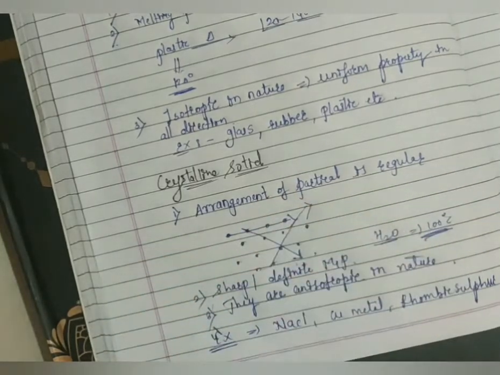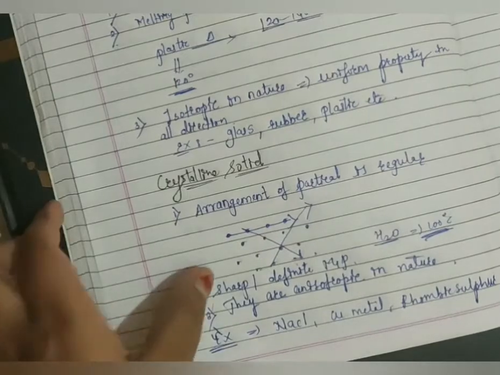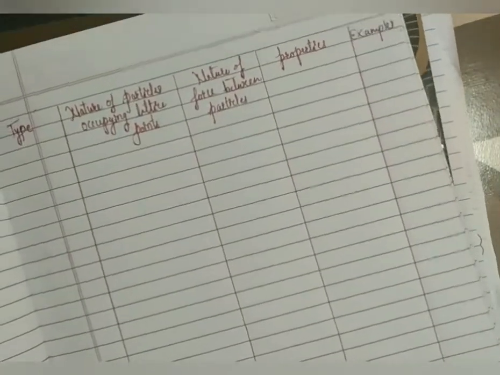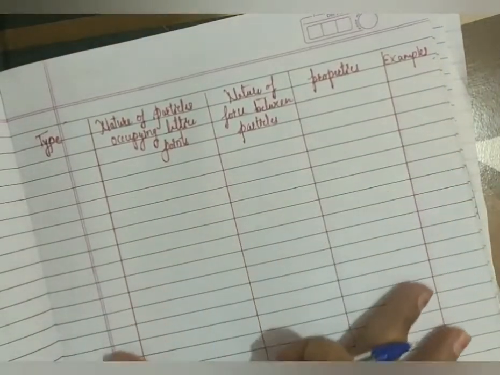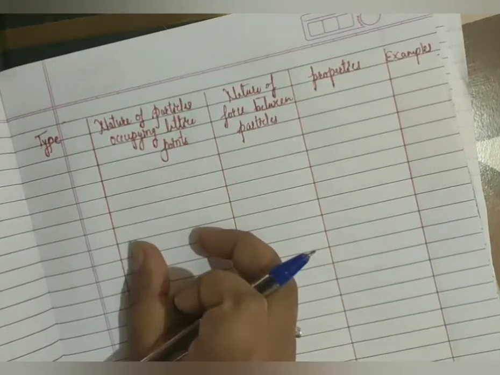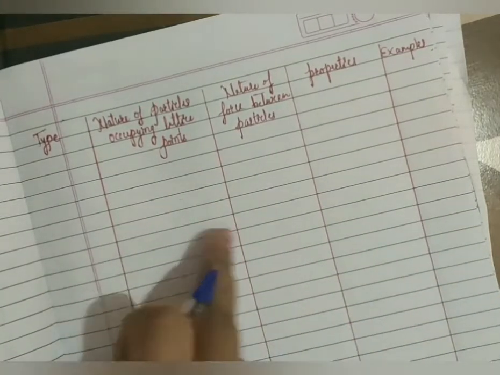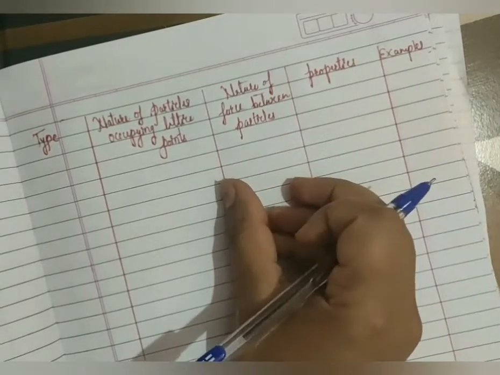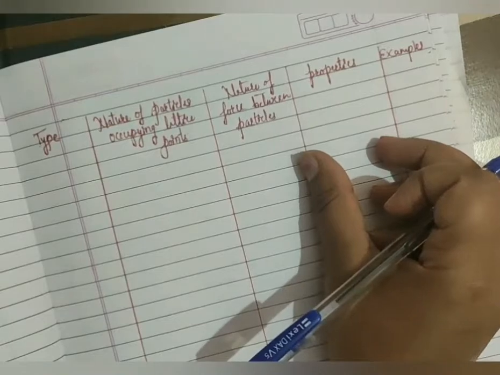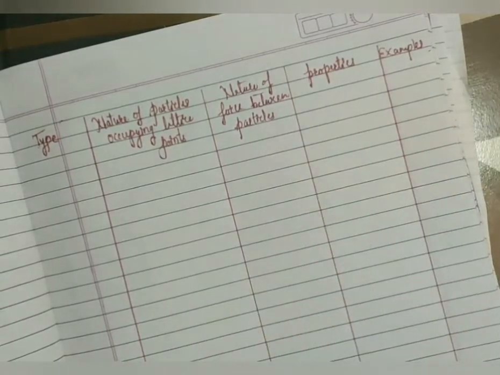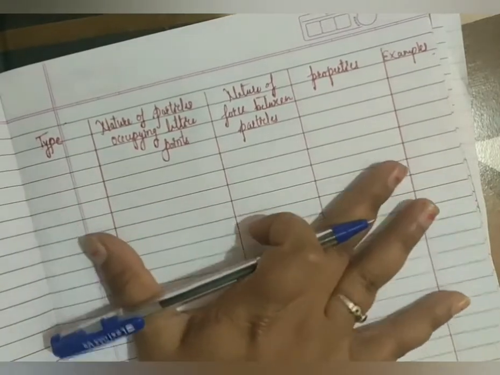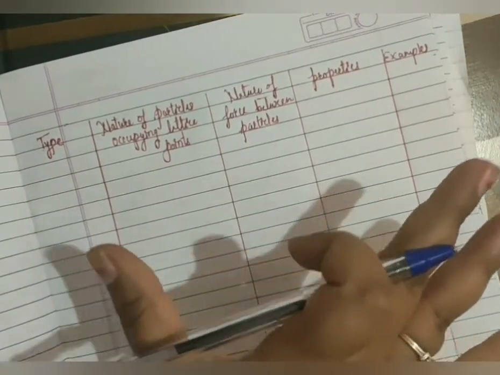Again, it has different types. Now we can study the different types of crystalline solids. So I have already made one chart here. Here we can write the types one by one, and what is the nature of the particle which is occupying the lattice point. After that we'll discuss which type of force is present in that type, the properties of that particular type, and what examples belong to it. Now these are the classification of crystalline solids.